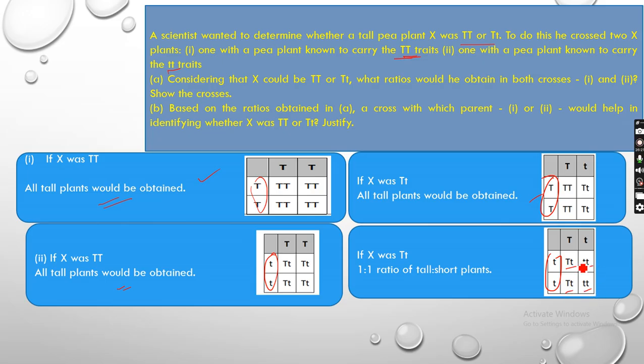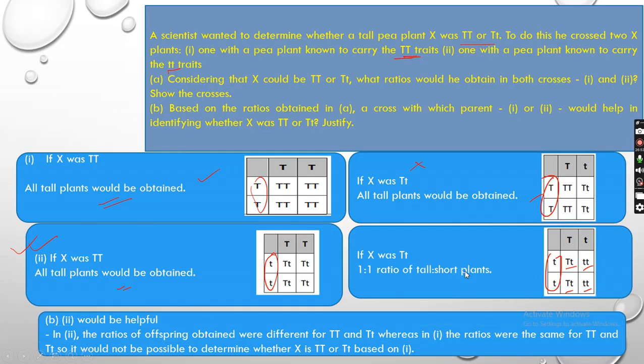So which out of 1 or 2 is easy for him to determine? Here he got tall, here also tall, so he cannot determine whether it is capital T capital T or capital T small t. But here, if it was capital T small t, he got all tall and also 50% dwarf. So that means this is the option he will use to identify, because if it was capital T small t he has got 50% tall and 50% short. Okay, so that second option is the correct one.